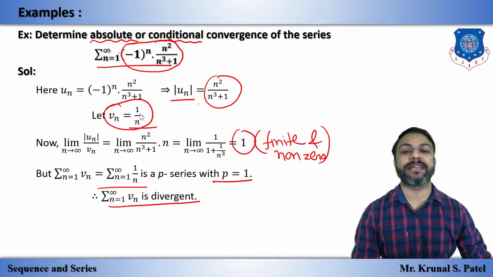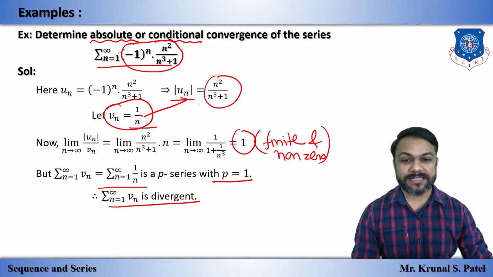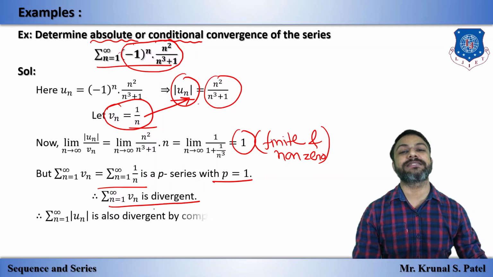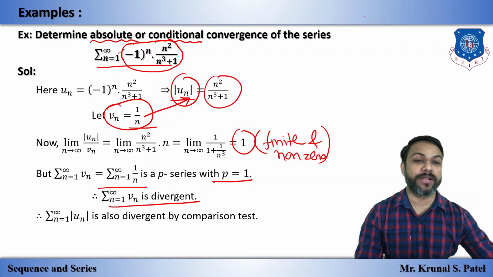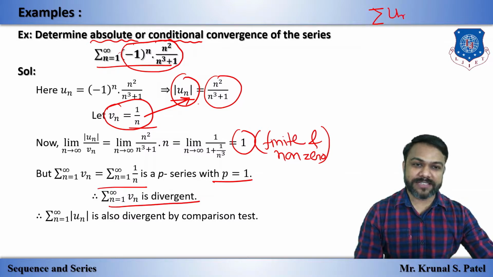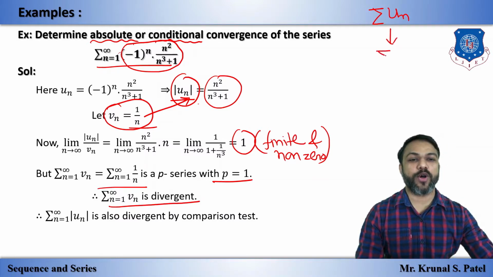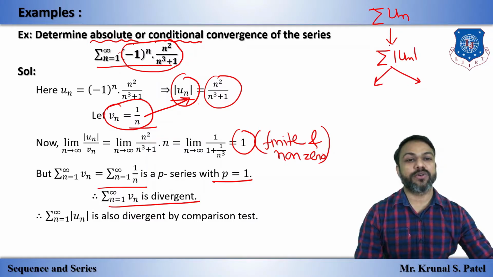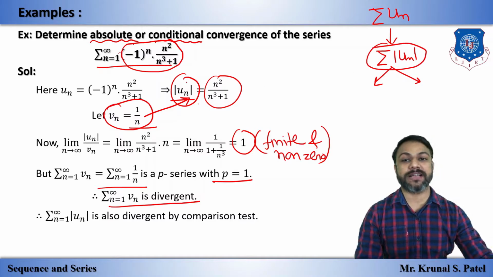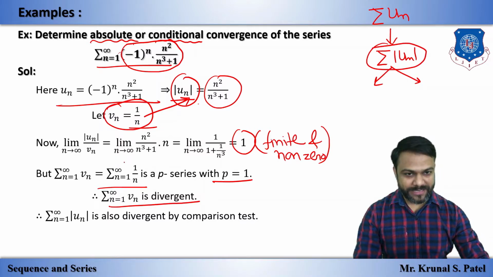By comparison test we can say that sigma mod un is also divergent. And I told you, this is our given series. We will obtain this series, and we will check this for convergent or divergent. So we check this for convergent or divergent by using comparison test.